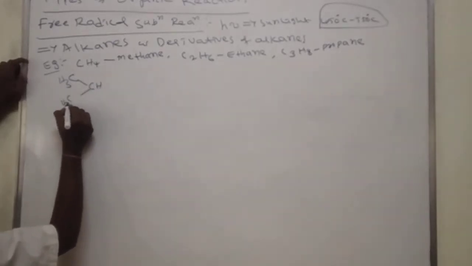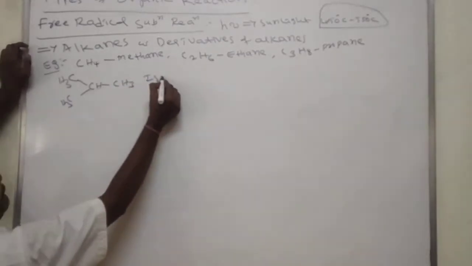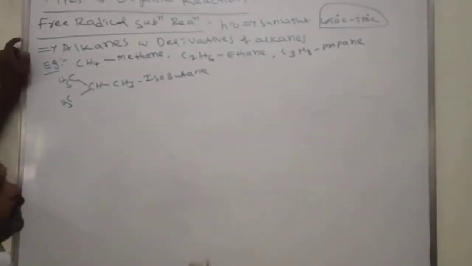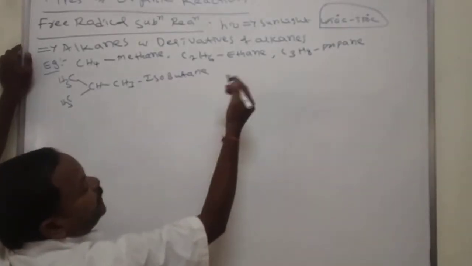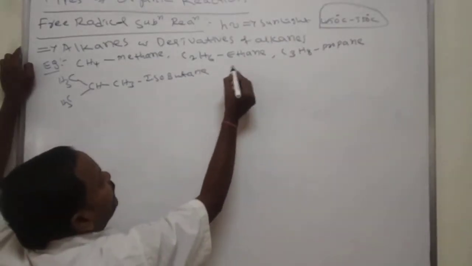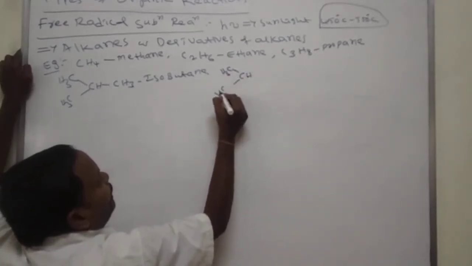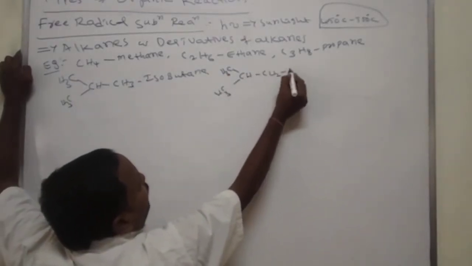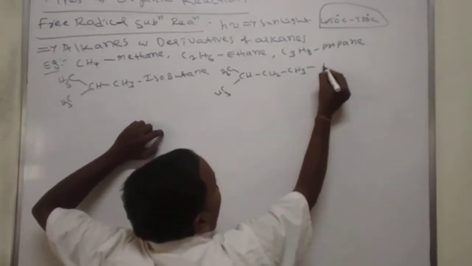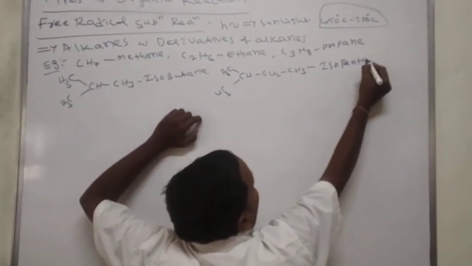Isobutane. And here butane, already we know about that, normal butane, written straight. Isobutane, and isopentane. Iso means Y shape.